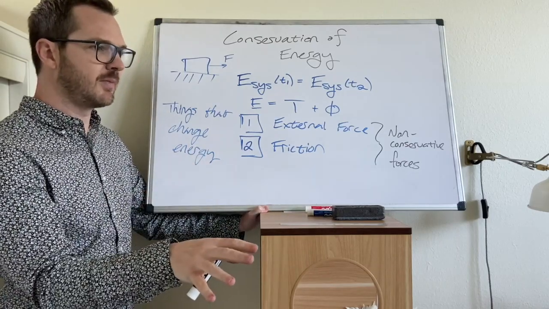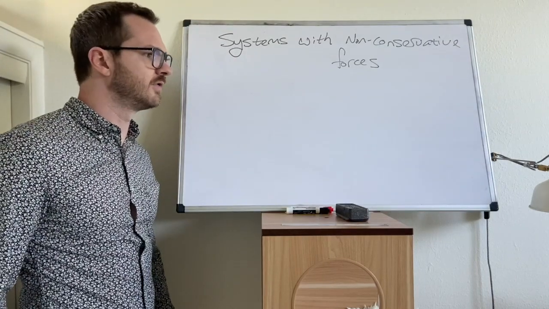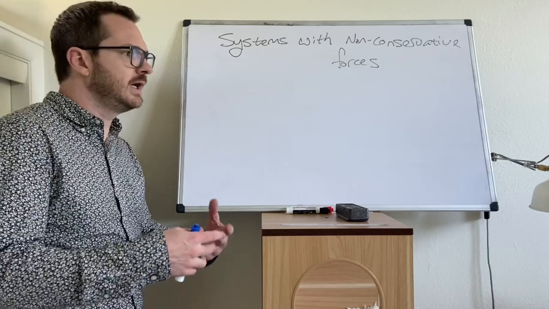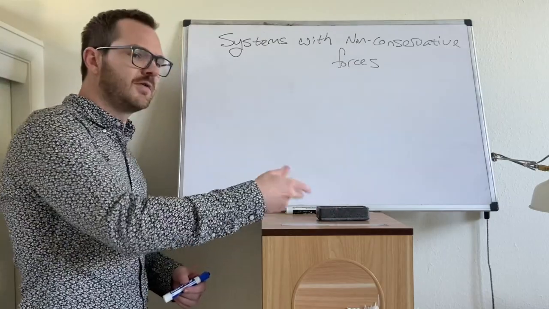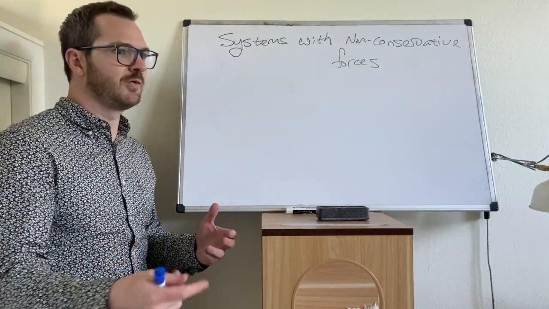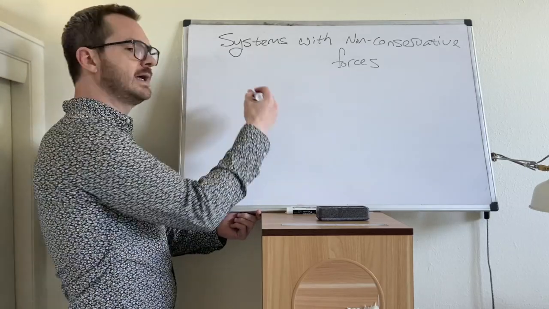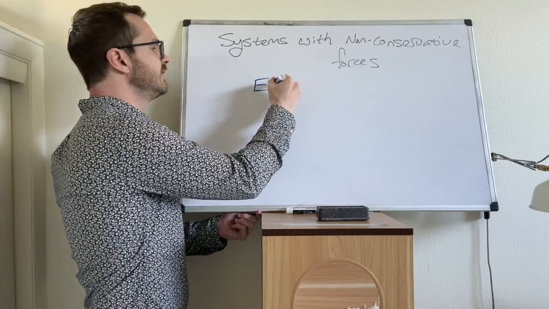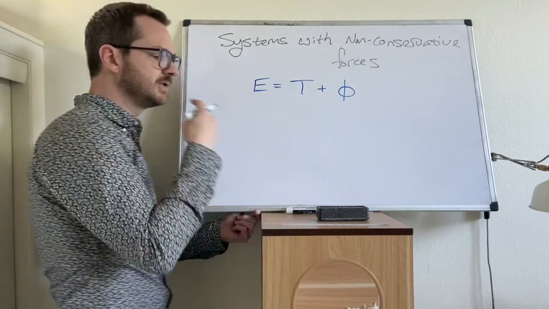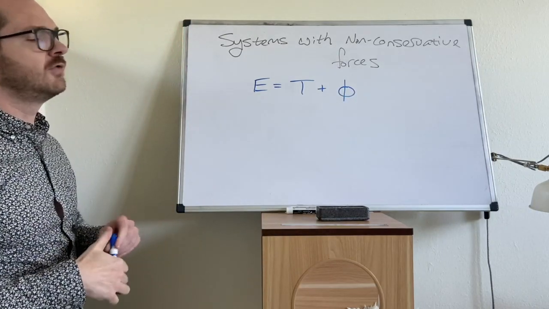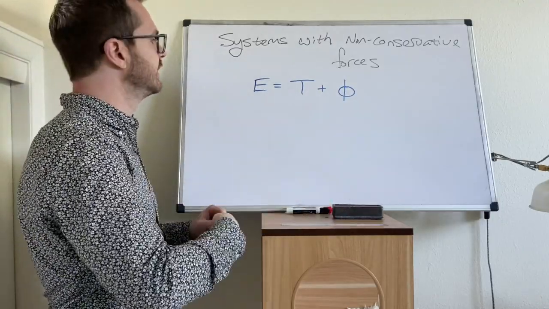A couple of theoretical comments left, and then we're going to do a small example. So what about systems with non-conservative forces? Which is to say, really, any real-world system, right? Because a non-conservative force like friction, well, clearly there's friction basically everywhere. So we can't apply conservation of energy to this problem, but what we can do is say that the energy of the system is equal to, and we know that this is going to be kinetic plus potential, and then is there some way to consider the effects of non-conservative forces, things like external forces or friction?